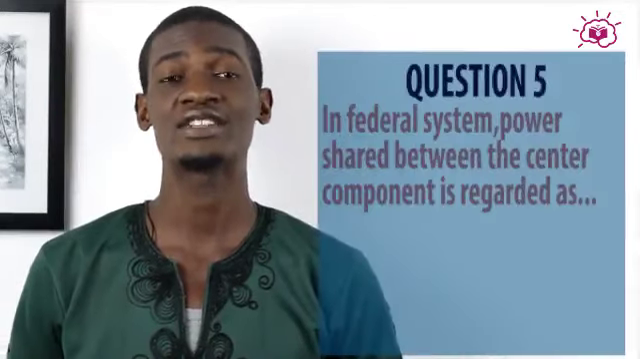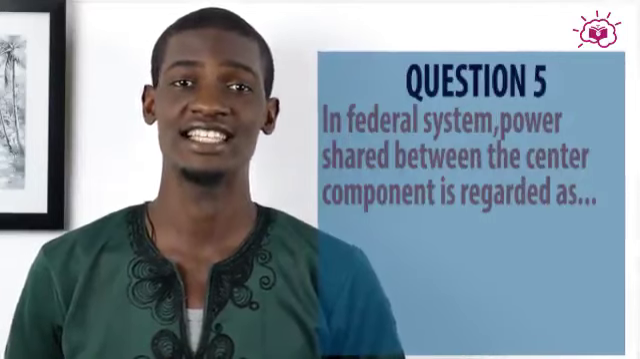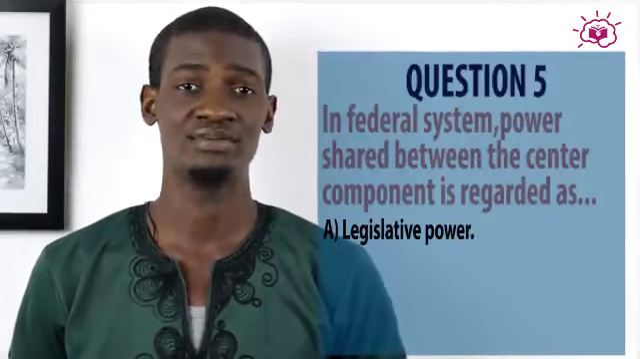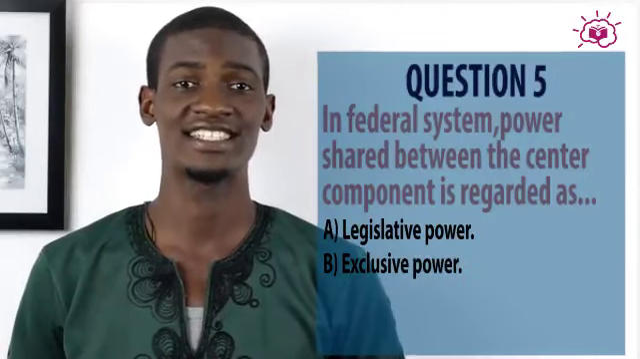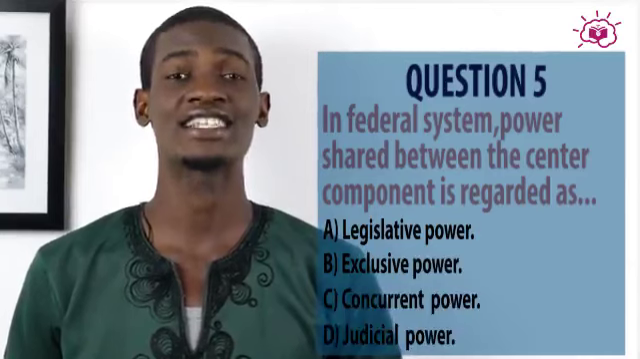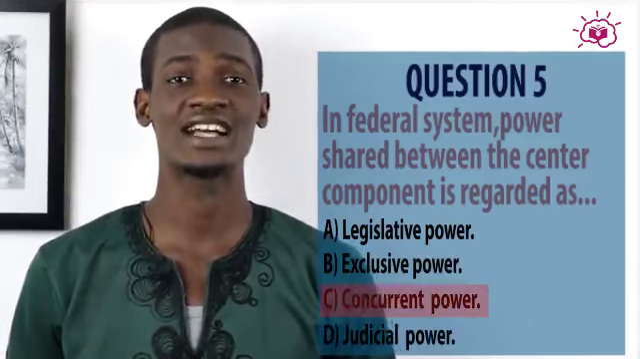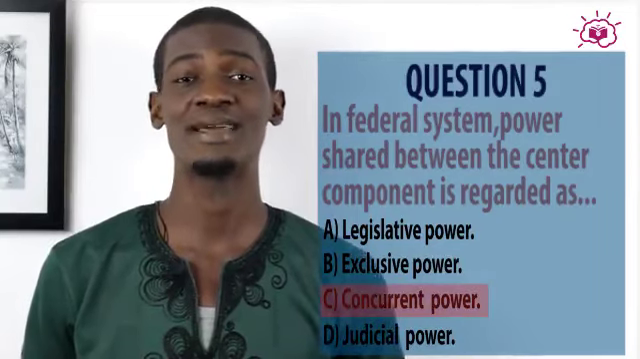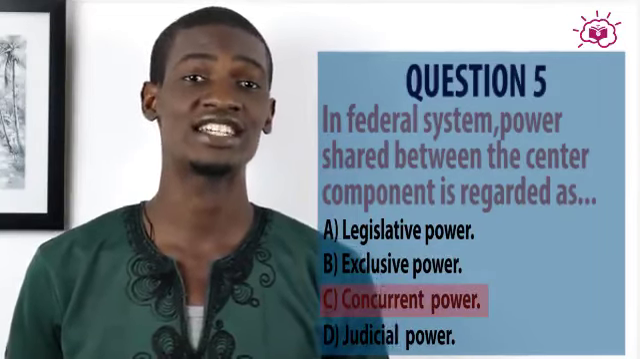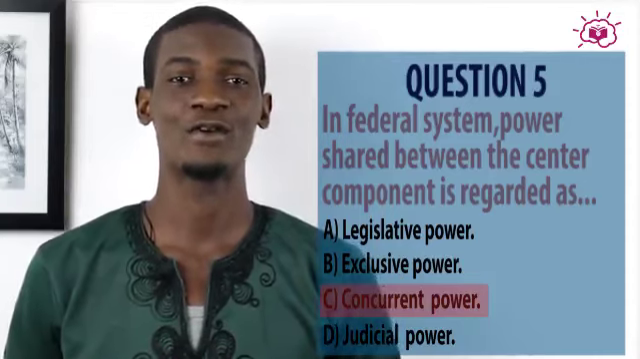And the final question, question 5, says, in federal system, power shared between the center and the components is regarded as A. legislative power, B. exclusive power, C. concurrent power, and D. judicial power. The correct answer is C. concurrent powers. Now, concurrent powers are simply the term given to power shared between the central authority and the component system. That's it for characteristics of government.